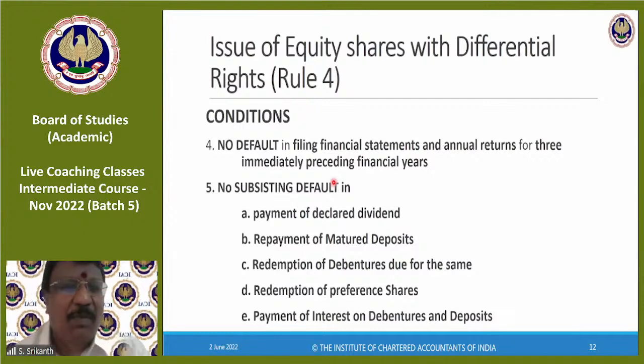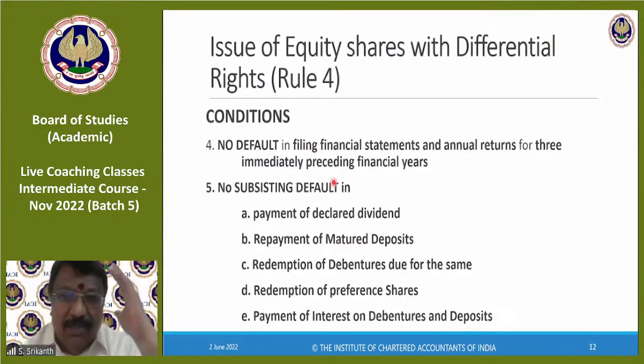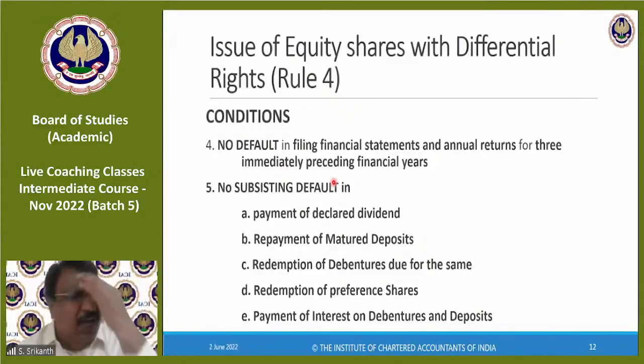Actually, this is easy to remember. Declared dividend, matured deposit, interest on deposit, debentures redemption, preference share redemption, debenture interest. That's all. See, when you're reading itself, you should not mug up. I think logically it will come. Okay. Don't mug up.